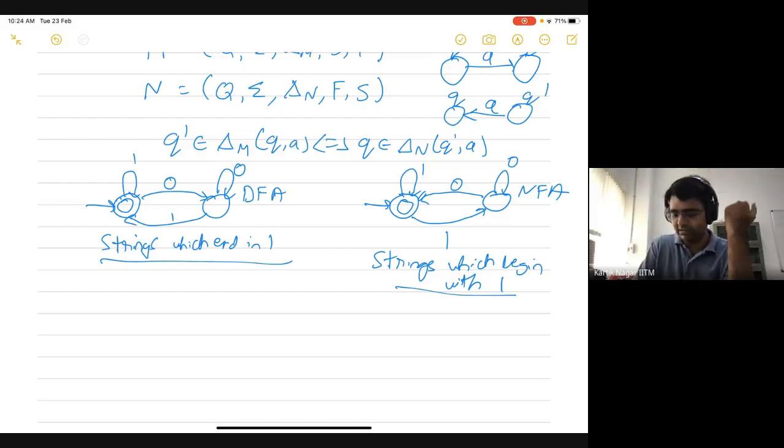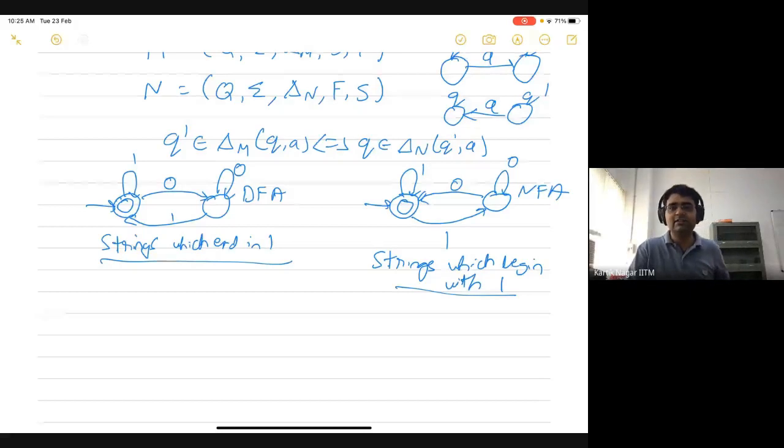Does this automaton accept strings which begin with 1? Costa is saying no. Why is that? Okay, it will accept.